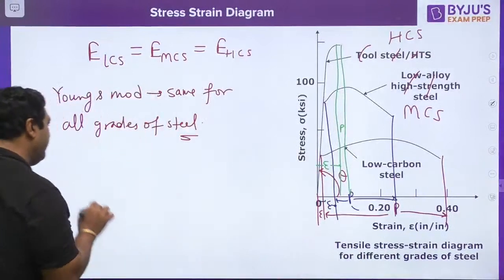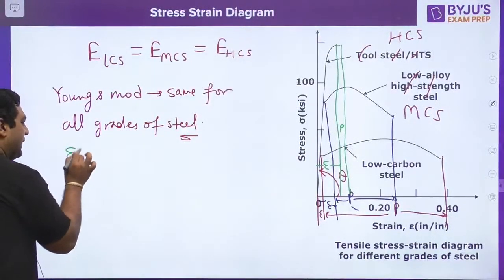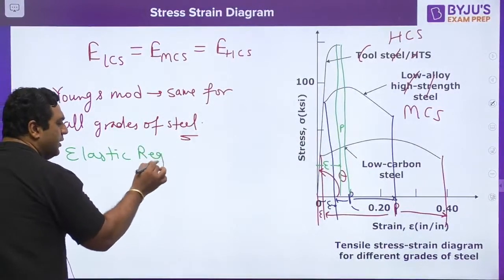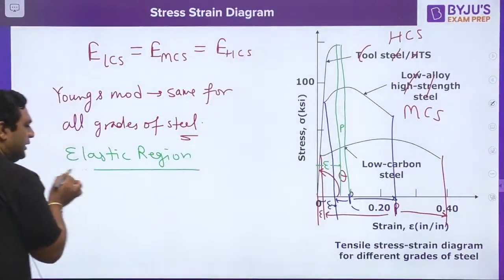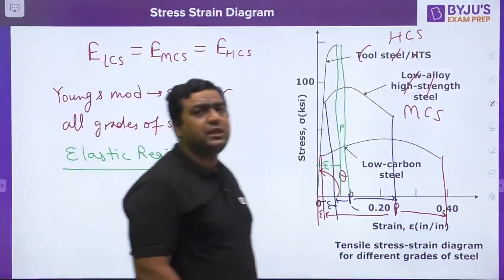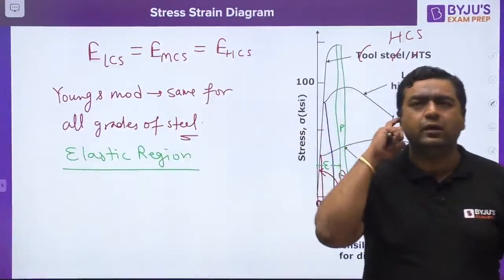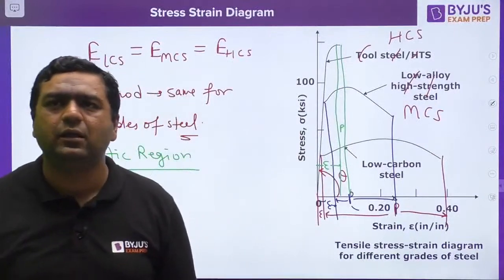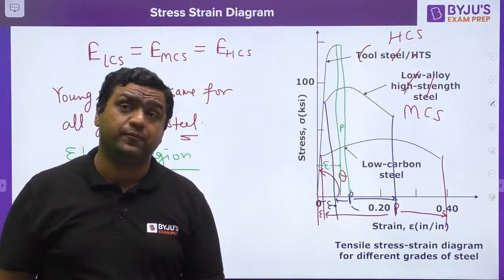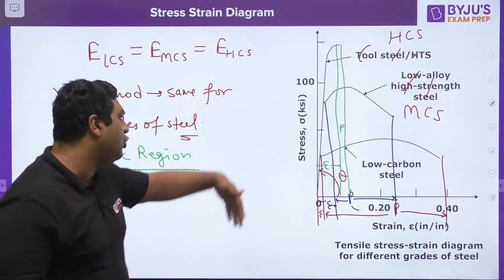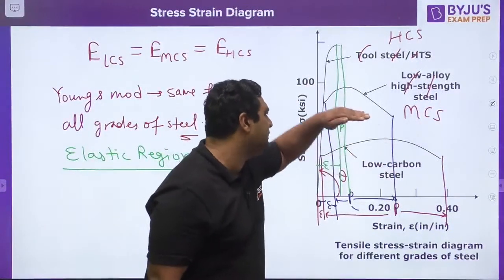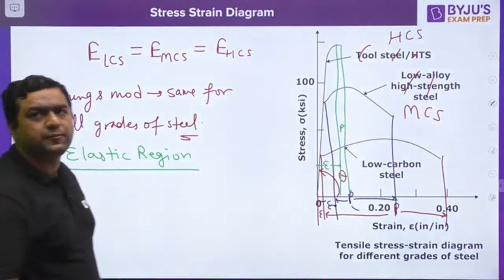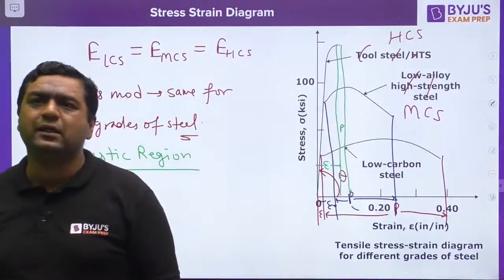So can you tell me that if we are going for the elastic region, out of low carbon steel, medium carbon steel and high carbon steel, which steel is showing more elastic region? Yes, very good, Parvinder. So can you tell me guys, which is having the highest elastic region? Which material?